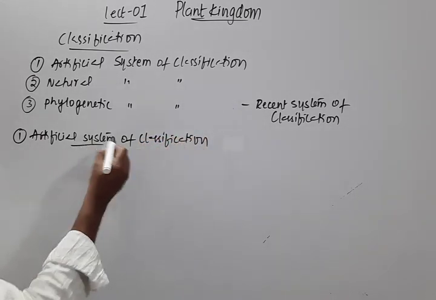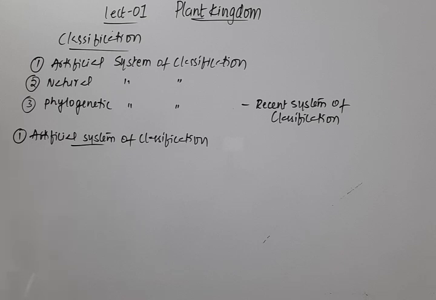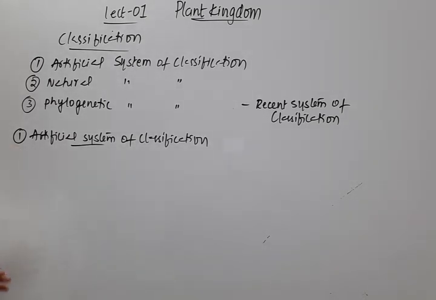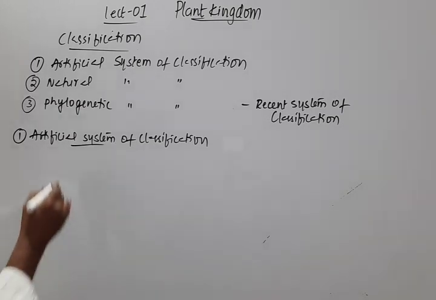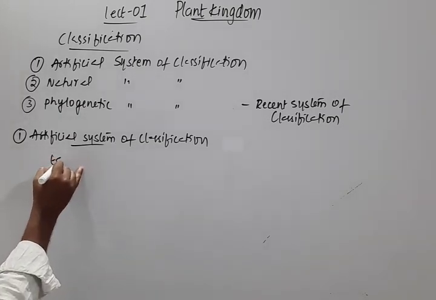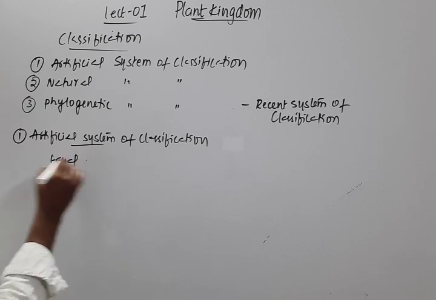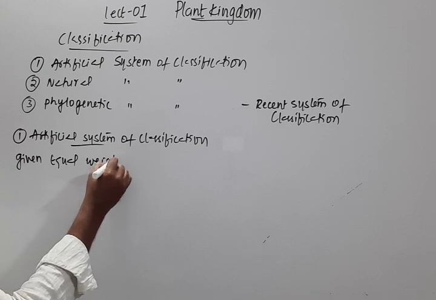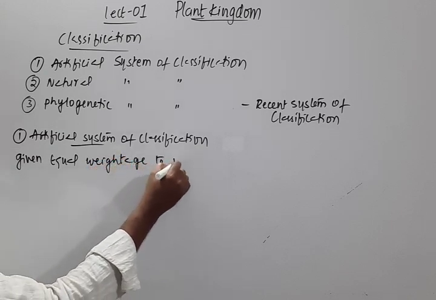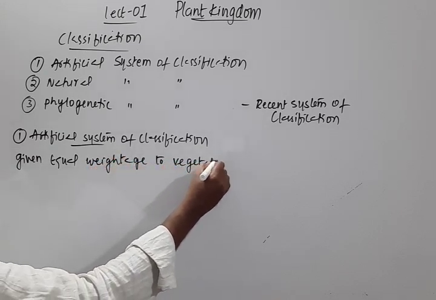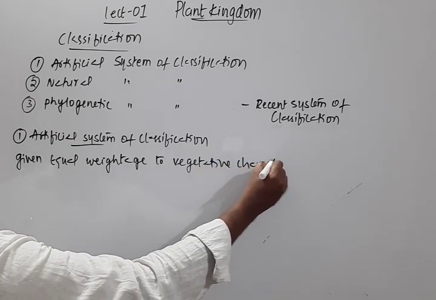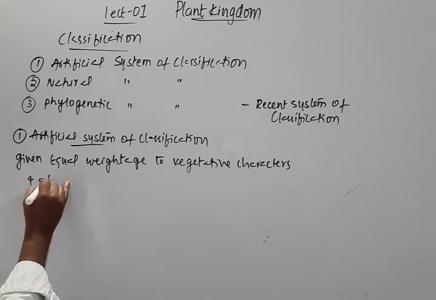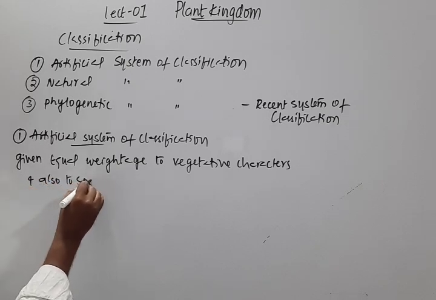classification. So here under the artificial system of classification, those scientists who classified the plants actually gave equal weightage to vegetative characters and also to sexual characters.